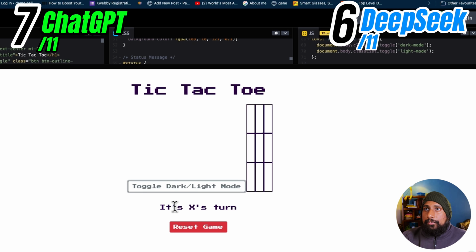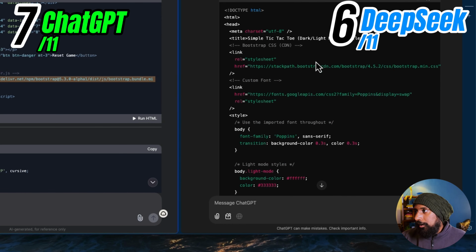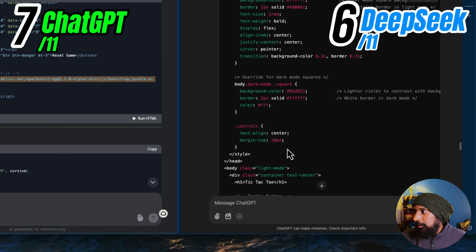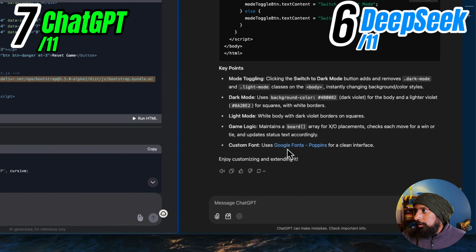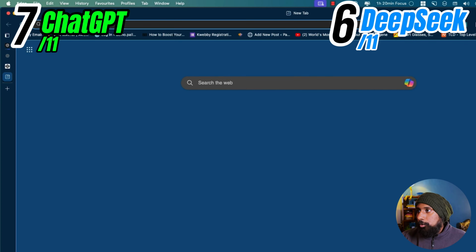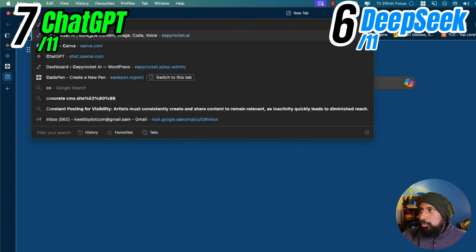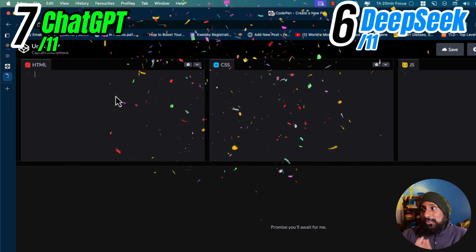So anyway, let's go to the output of ChatGPT O1. It has added everything in one code. That's great. Okay, does it have a run HTML or something? No, it doesn't. So let me just copy this and create a new file. Let me open that. Anyway, it will take more time going through this. Okay, switch to dark mode. Oh yes, it actually added the dark mode.